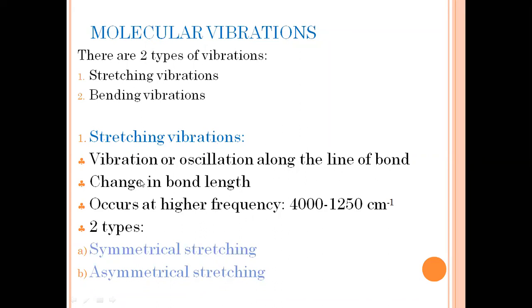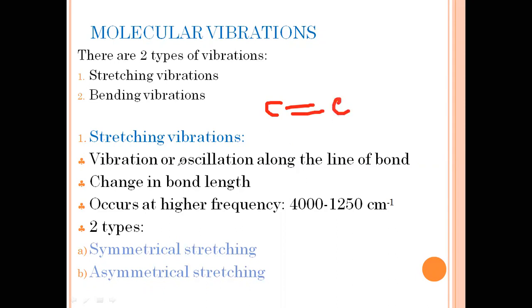Stretching vibrations: vibration or oscillation along the line of the bond. Suppose this is a carbon-carbon double bond. There is vibration or oscillation along the line of the bond, so it will stretch and it will compress. Obviously, there will be a change in bond length.